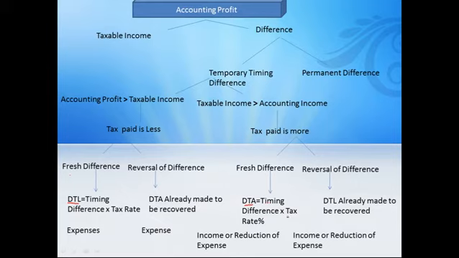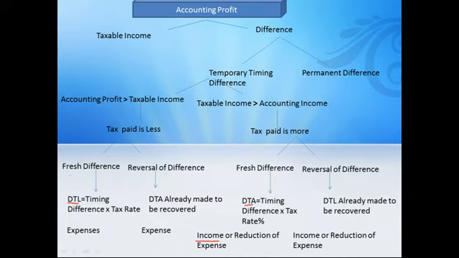Because the timing difference is multiplied by the tax rate, it means that it is an income for us because we have paid the extra tax and we are going to receive it back. Or on the other hand, you can say there is a reduction in the expenses. Similarly, if it is a reversal difference, reversal means that you are going to get something back.